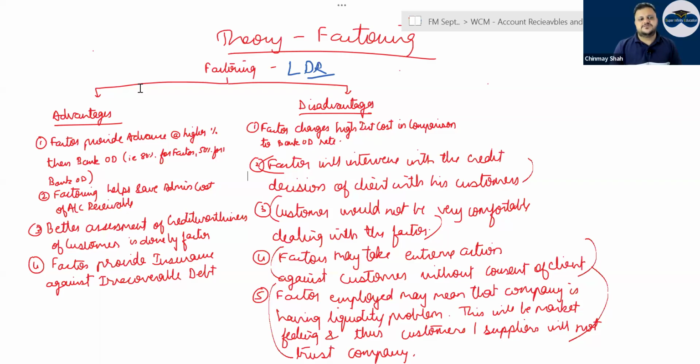Irrecoverable debt, against it provides insurance. But the disadvantage is what? They charge a very high interest rate compared to the bank OD rate. Factor will intervene. Now they will tell you, "This customer, don't sell, because he does not pay on time." They will intervene with the credit decisions.